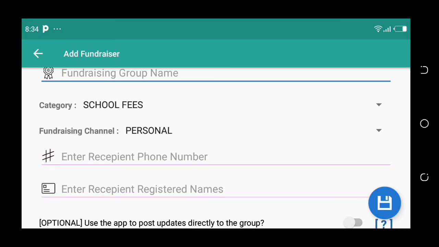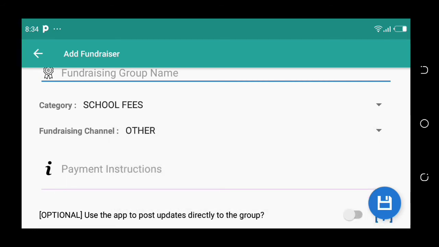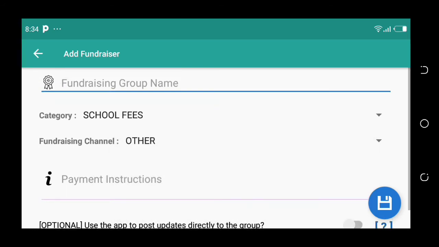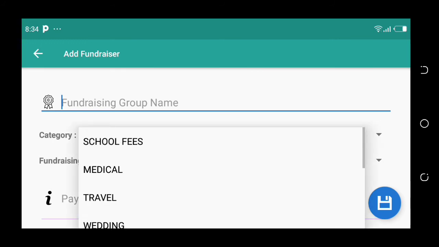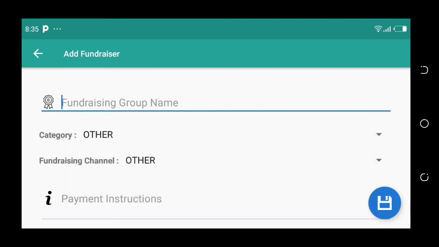If it's a category like school fees, you can check the different categories. You can use a till number, personal, or pay bill number. You can also state if there are any other payment options. If it's for school fees, medical, wedding, funeral, religious, business, welfare, or other. If it's another type, you can just type other.